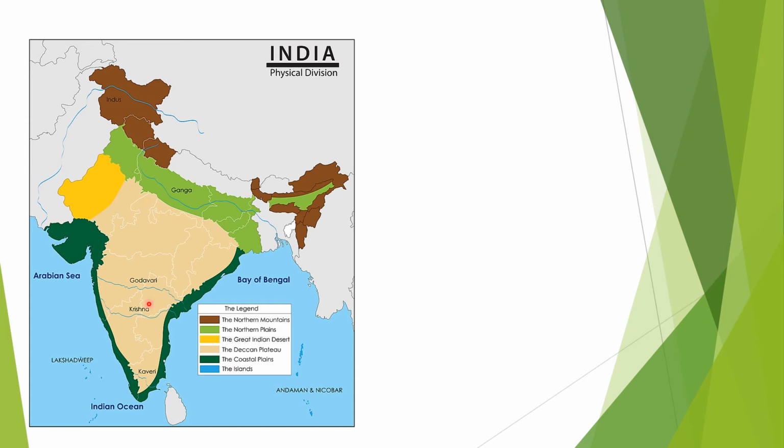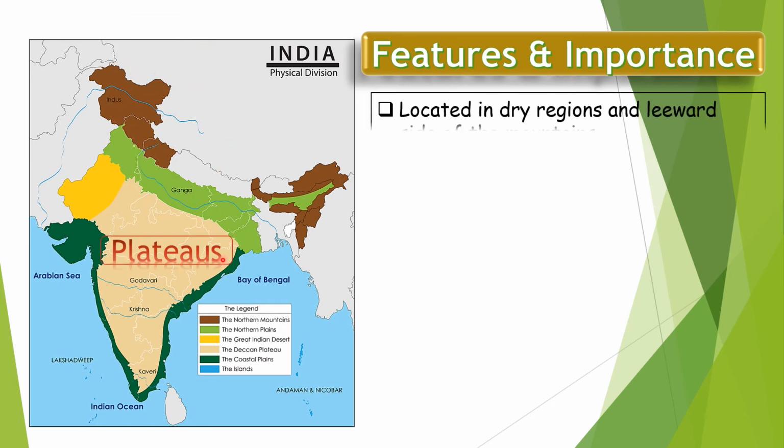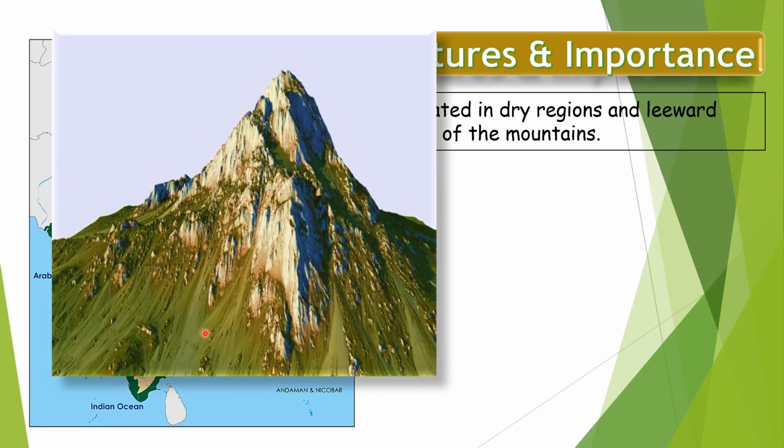This much is clear. Now, let's see what are the different features and importance of plateaus. First, plateaus are located in dry regions and on the leeward side of the mountains. So, children, wherever the plateaus are located, the climate is dry. Dry climate means less humidity in air, less moisture in air. And the leeward side of the mountains. What is the leeward side of the mountains, children? See here on the screen. You can see a mountain picture here.